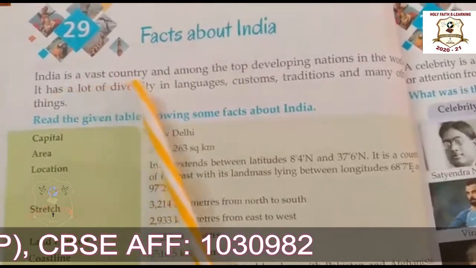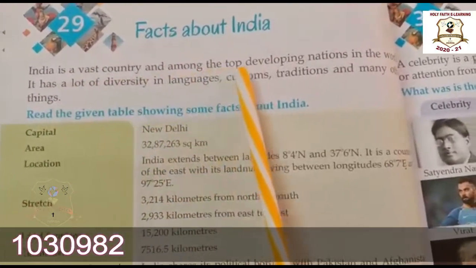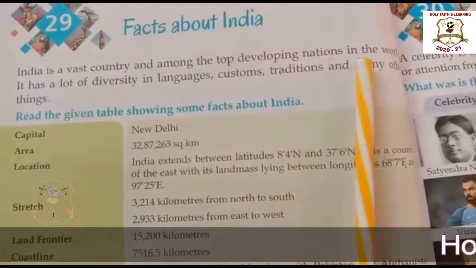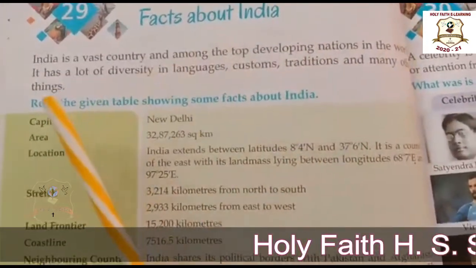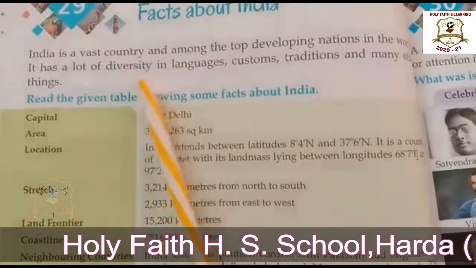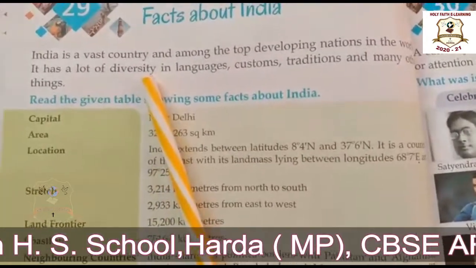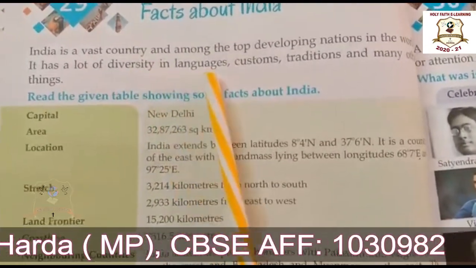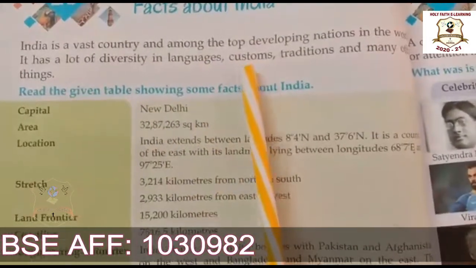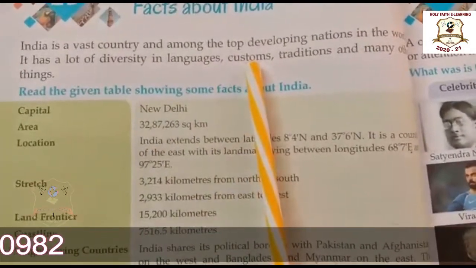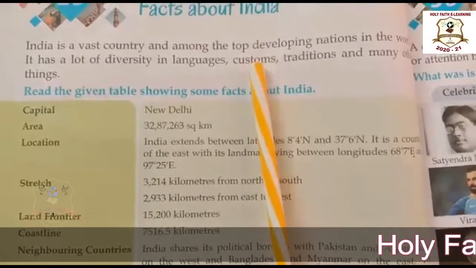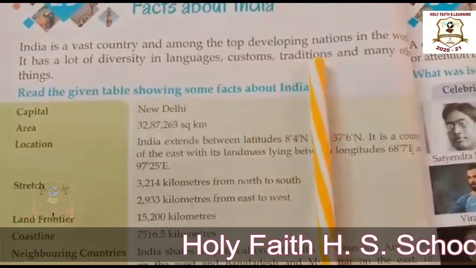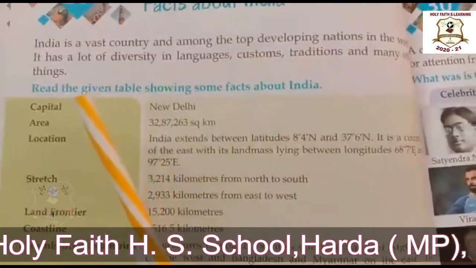India is a vast country and among the top developing nations in the world. It has a lot of diversity. What is the meaning of diversity? Variety in languages, customs. Customs means a common way of doing things, traditions, and many other things.